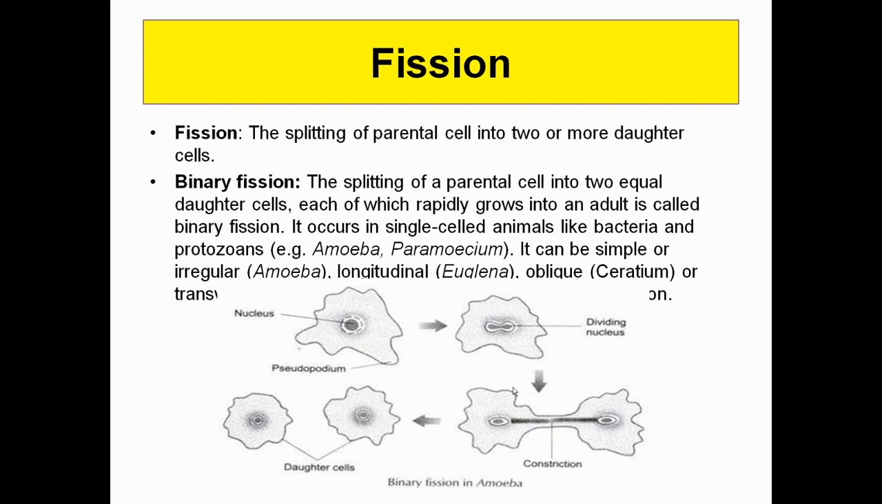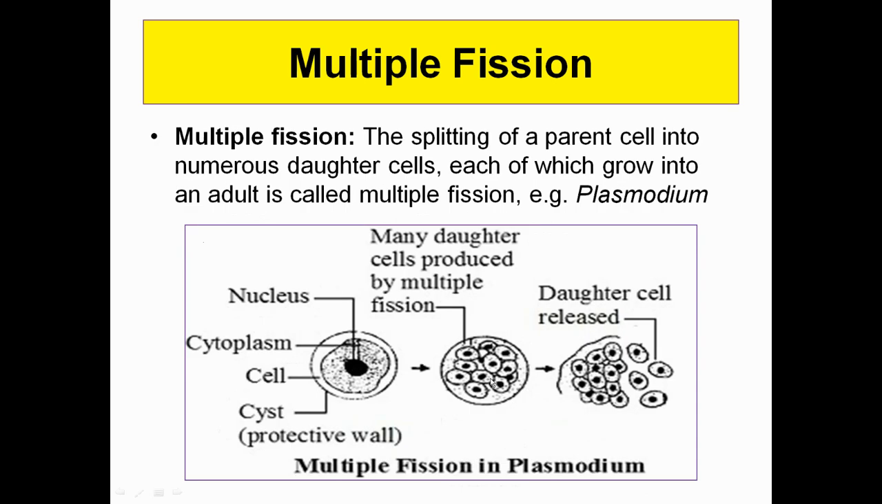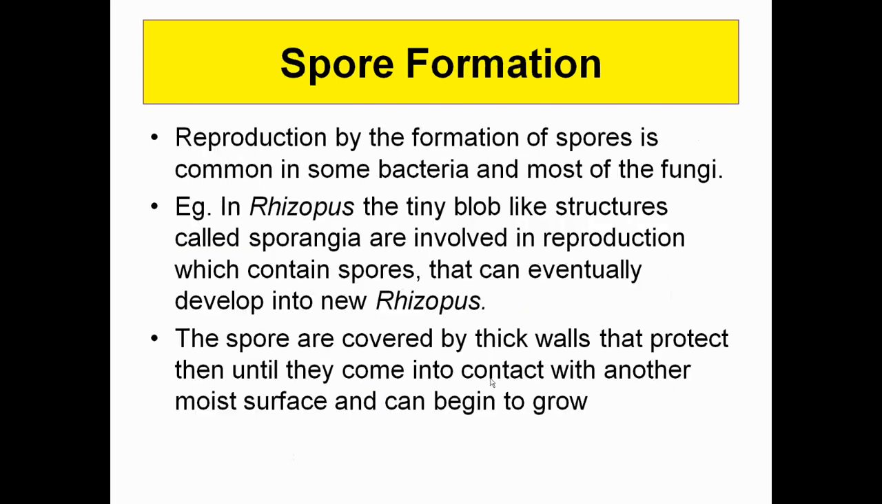Fission is simply the splitting of the organism into two daughter cells. Binary means it is going to take place from the central point, and two equal-sized daughter cells are going to be produced. That occurs in amoeba and paramecium, and the plane can be different, like simple or irregular in amoeba, longitudinal in Euglena, oblique in Ceratium, or transverse in various other organisms. Come to multiple fission: the splitting of the parent body into numerous daughter cells, that is the case of Plasmodium.